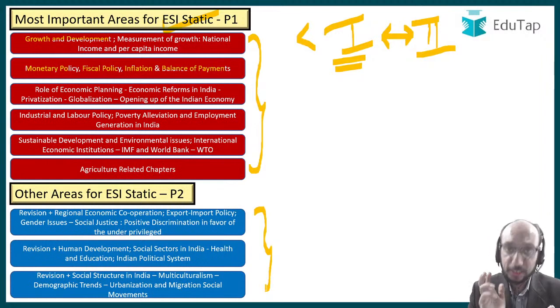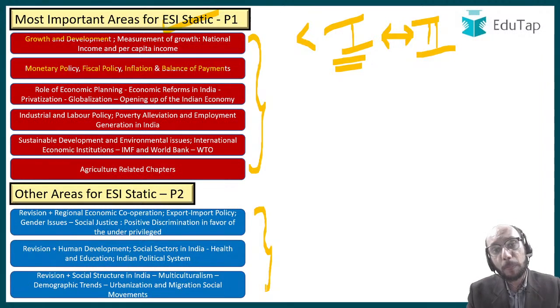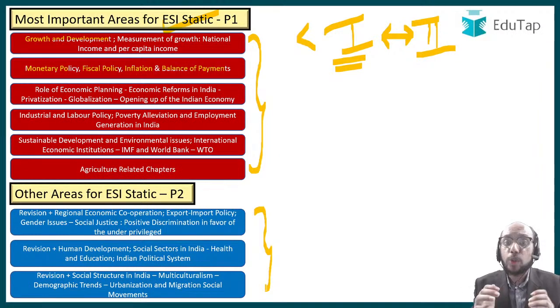If you understand this static syllabus, then you will be able to appreciate current affairs more. Understanding the static syllabus is very important. Why? Because tomorrow if you go in front of the interview board, they are going to check the depth of your understanding. They are going to see your concepts, by talking to you, by understanding what you feel about various important issues related to the country.